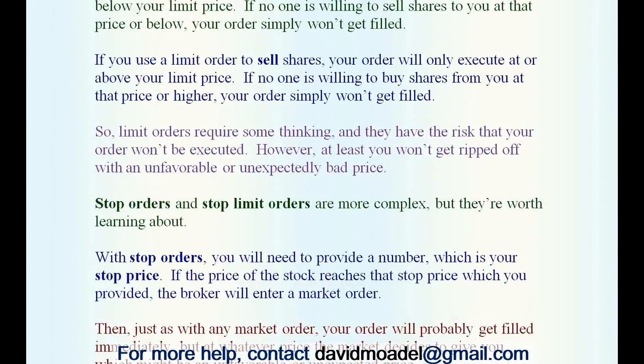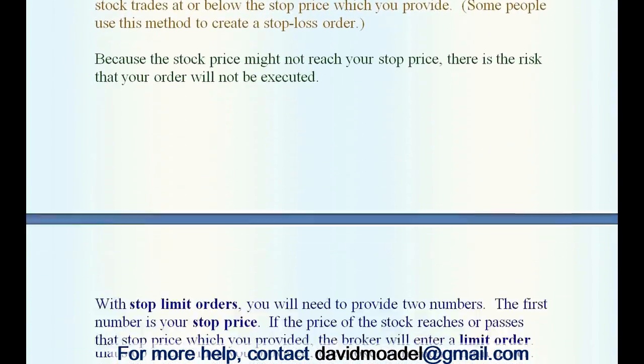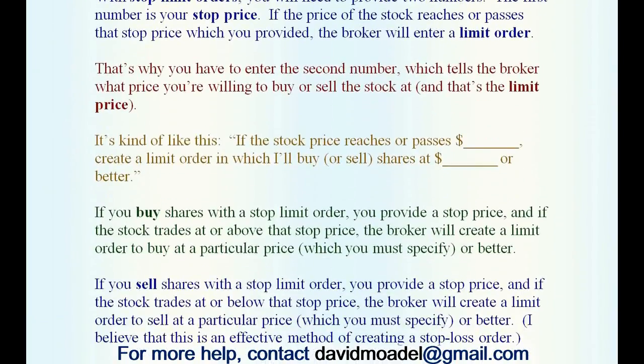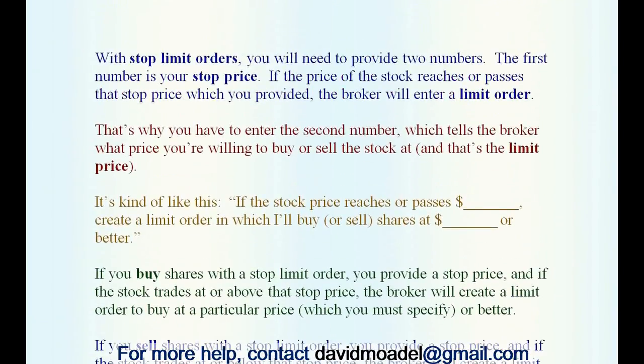But if I want to create a stop loss order, then it will probably be a stop limit order. So let's say I buy shares of Apple stock, all right? I might use a limit order to do that, and that way I'll get filled at my price. Now, if I'm using stop-loss orders, and again, if you don't know what a stop-loss order is, then you don't have to listen to this part of the video. If I do want to create a stop-loss order, then I'll probably make it a stop-limit order, all right?